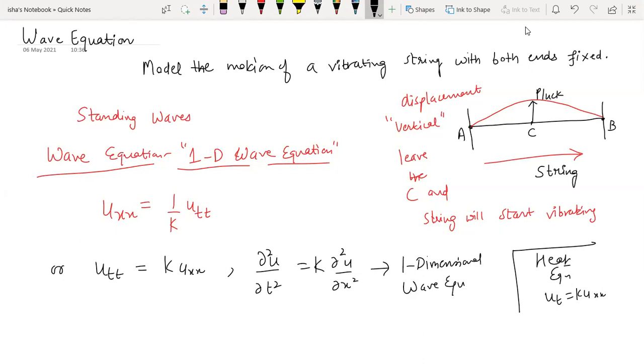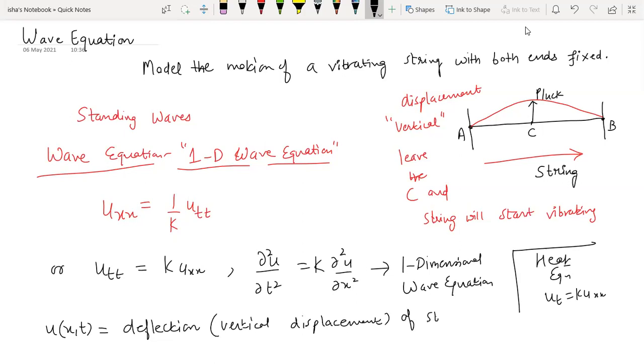One dimensional means one dimensional in space, you're only looking at u as a function of x and t. So what is u now? Let me define this. As I just explained with that demonstration, u is going to be the deflection, which is also known as the vertical displacement. Deflection is a stronger word for the same. So it's the deflection of the string at point x and time t.